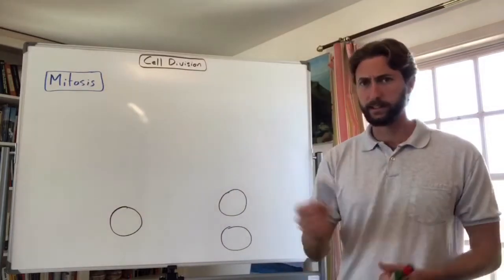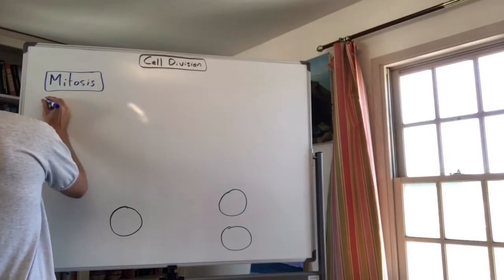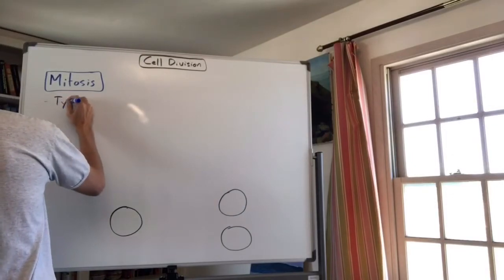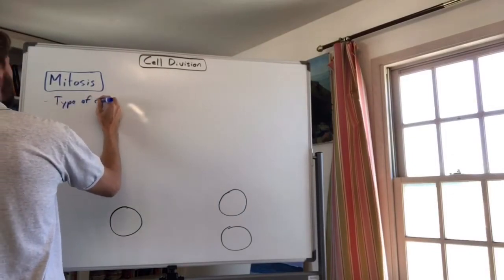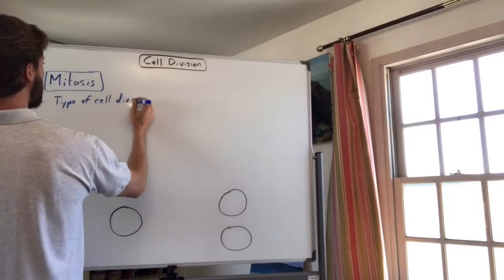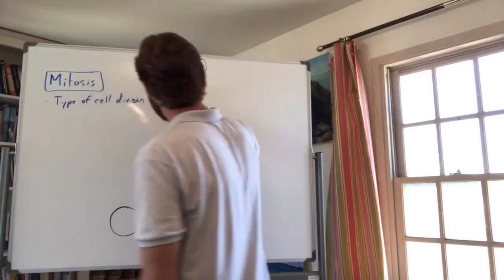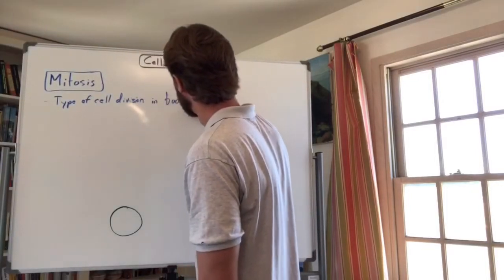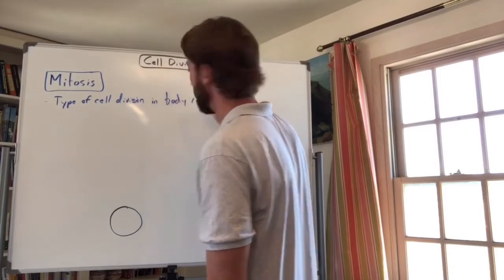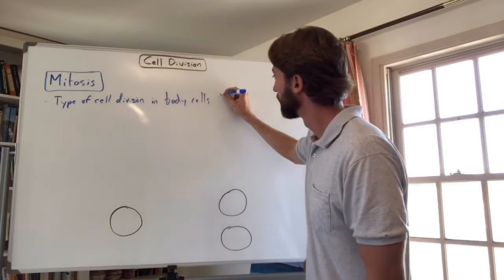So what mitosis is, right, let's write it down. Here we go. Mitosis is a type of cell division in body cells. Remember, the fancy word for body cells is somatic, so I can write somatic cells.